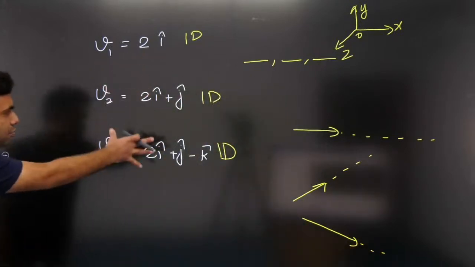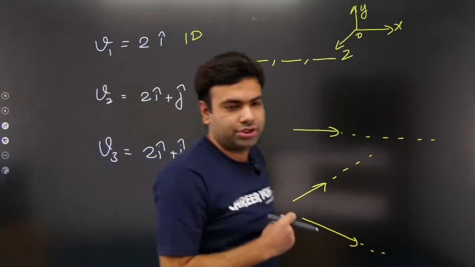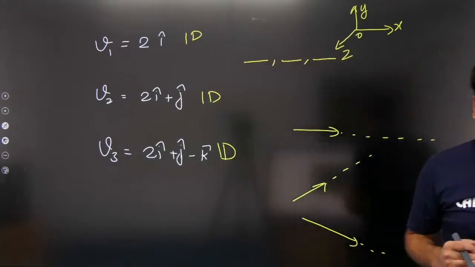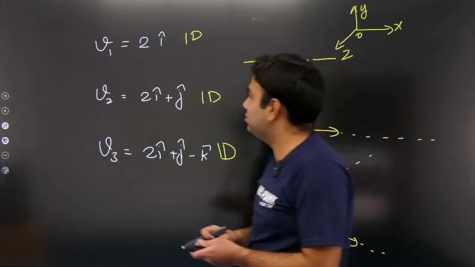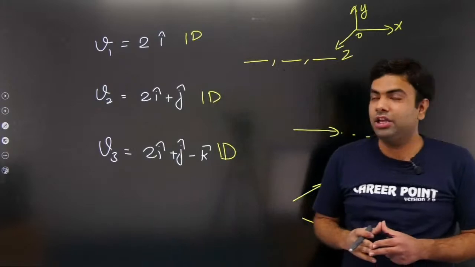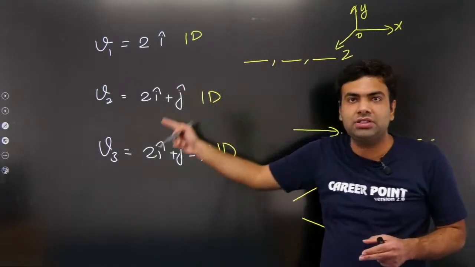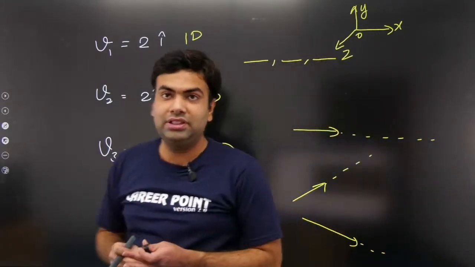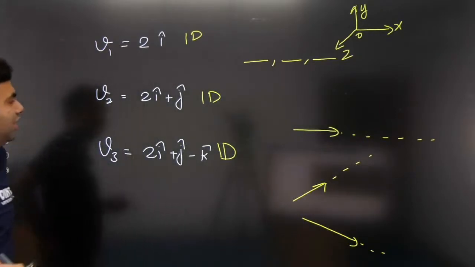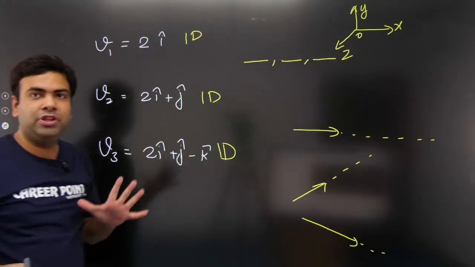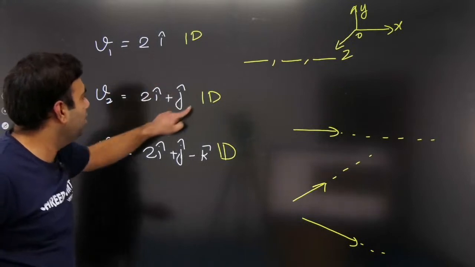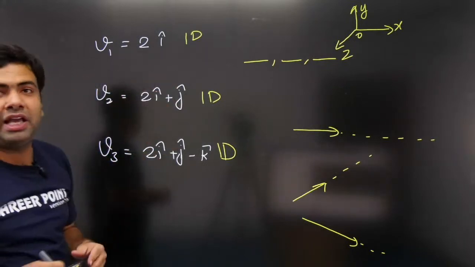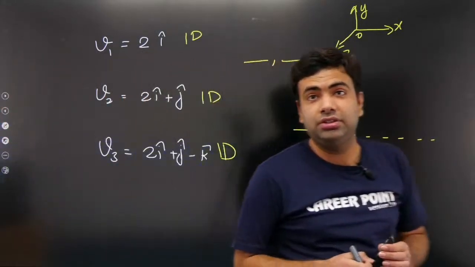So all these motions are straight line motion. Okay, good Sahil, all are 1D motion. This is not 2D, this is not 3D. Why? Because all of them are moving in the same line. So don't make this kind of mistake. They all are 1D motion. Go with the proper definition. If I am including the y coordinate, it doesn't imply that the motion is 2D. No.